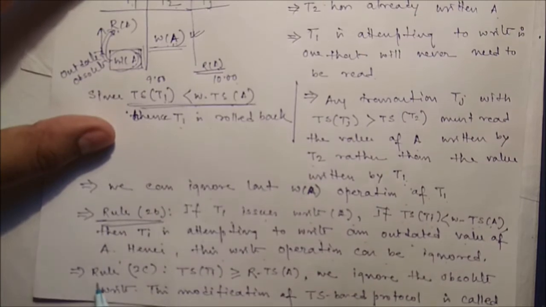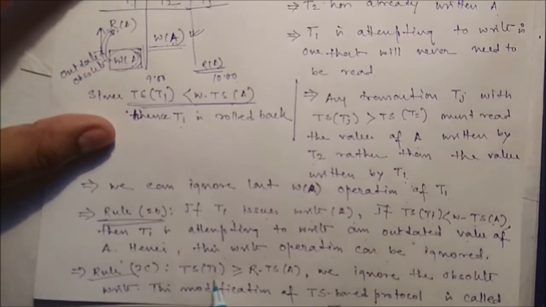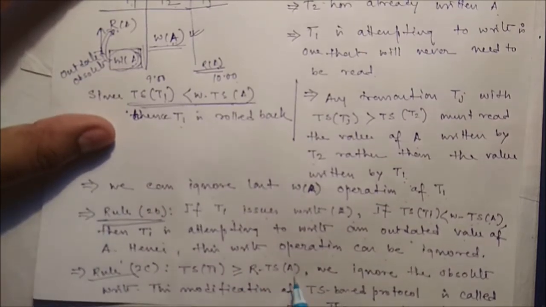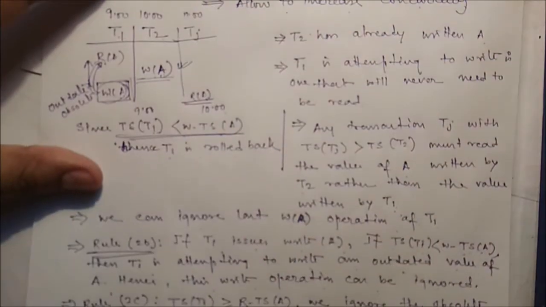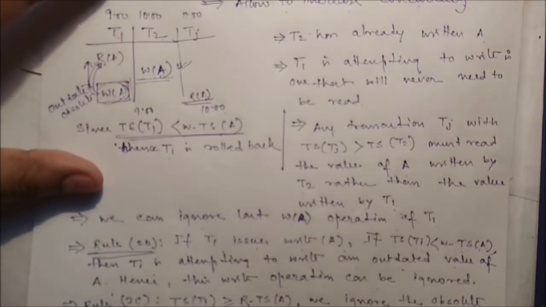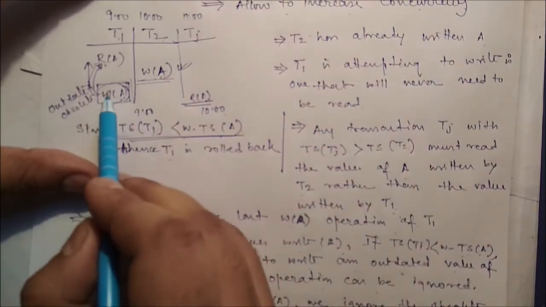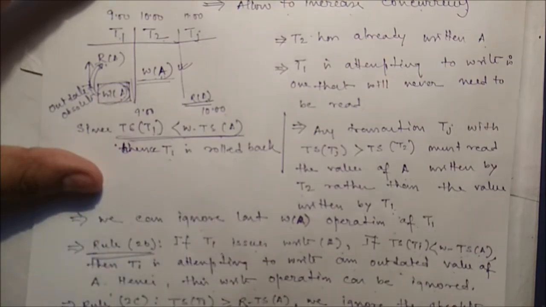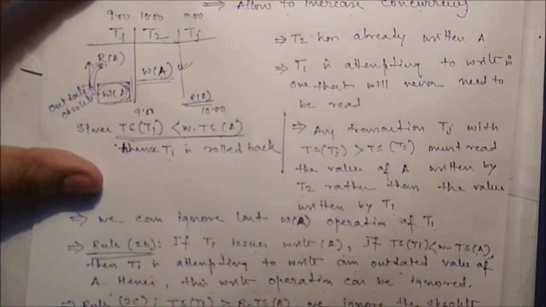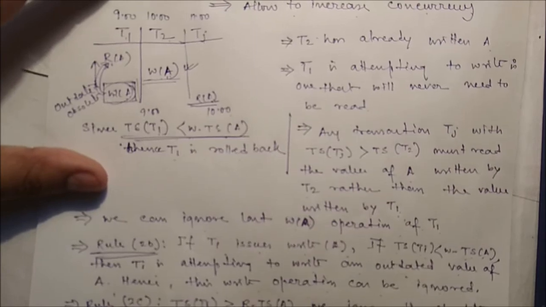Okay, so we can update the rule. For any other transaction with TS(Ti) greater than or equal to R-timestamp(A), any other new transaction needs to read the successful operation. We ignore the obsolete write. So we can ignore the obsolete write, this outdated write. This modification of the timestamp based protocol is called the Thomas Write Rule. We can change